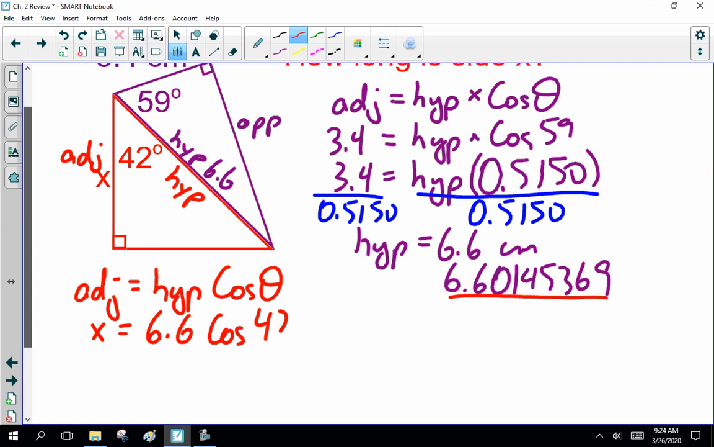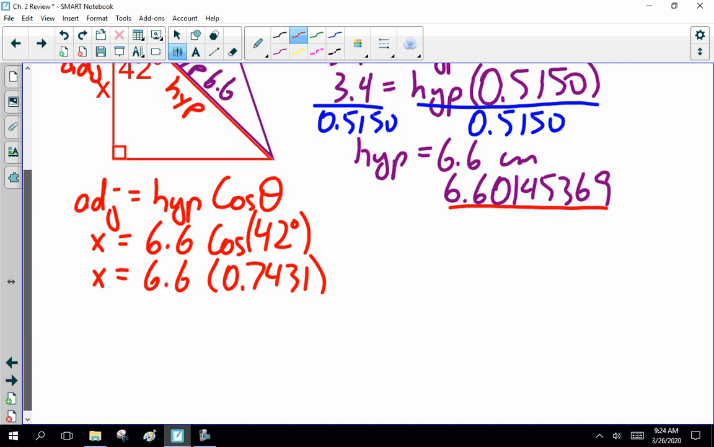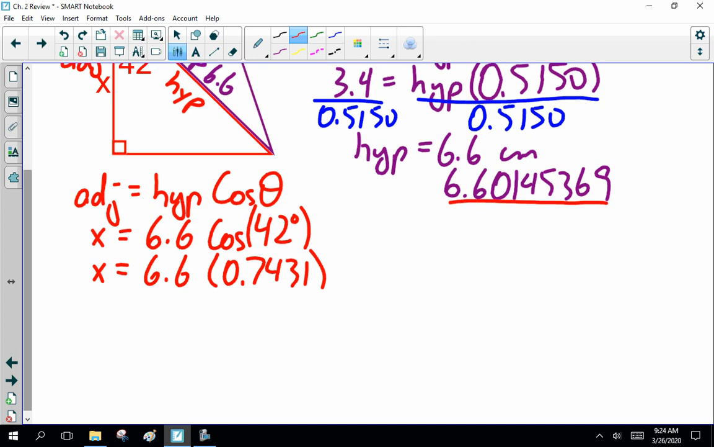Cos 42 degrees, that is 0.737431. And no, I'm just rounding it off to 4 decimal places. You're using all 8 in your calculator times your answer. And you're getting x is 4.9058, which rounds off to 4.9 centimeters. That's what I'm looking for.